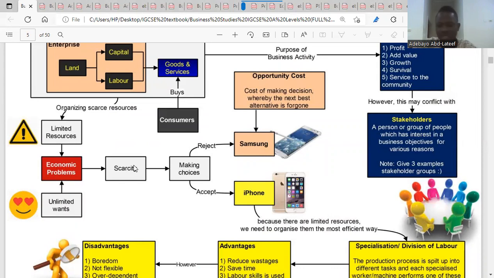So what is scarcity? Scarcity means unlimited wants and limited resources. So for the limited resources, we're talking about the factors of production. They are not always enough to produce goods and services. That's why goods and services are expensive. If they are free, if they are not scarce, we don't have to even pay for them. But in as much as we are paying for them, it means they are scarce. So the problem of this society, it's not money, rather it is scarcity.